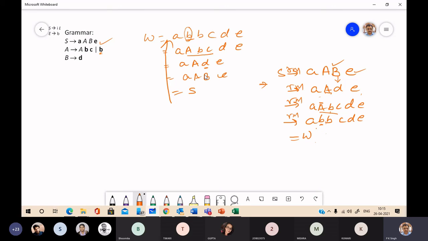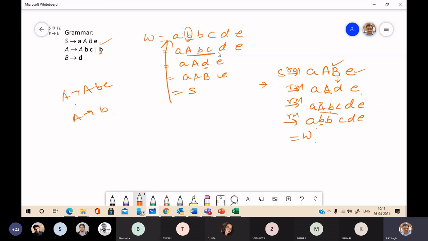So why are we not considering B? We have two productions, A to B, C and A to B. In the first case, we are considering A, B, C as the substring for replacement by the left side of the production.